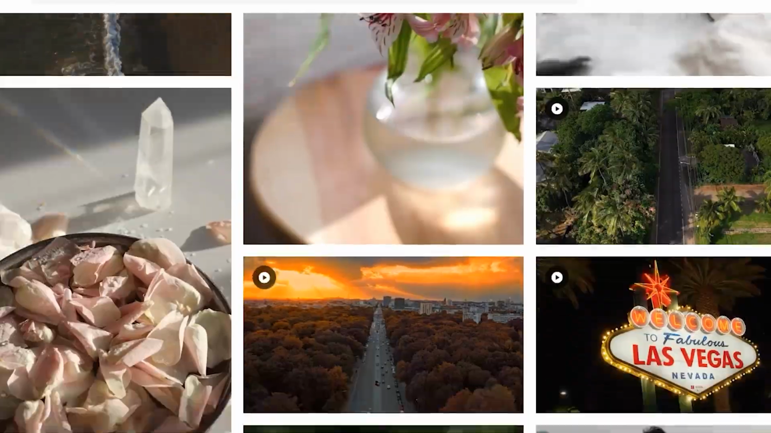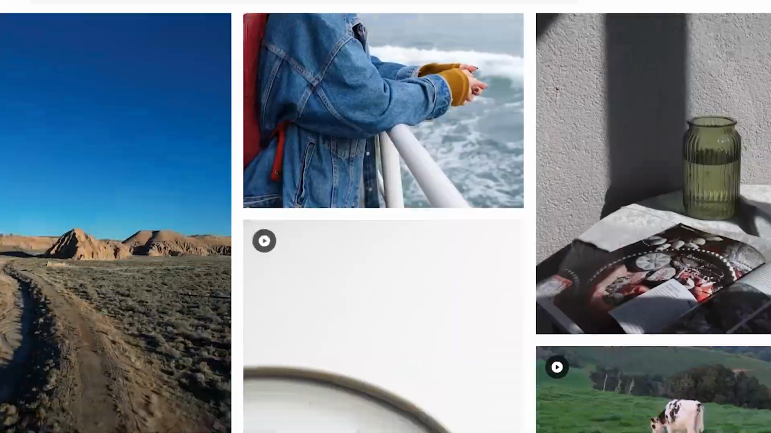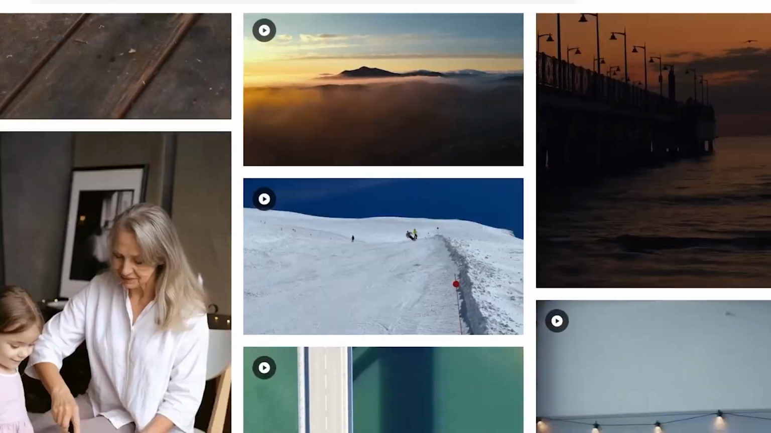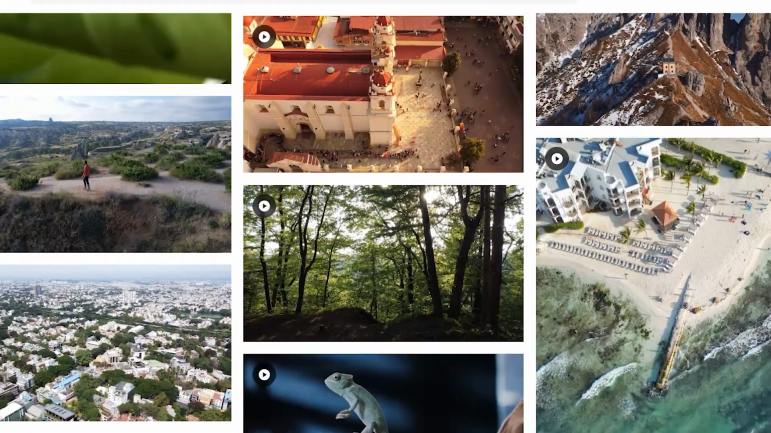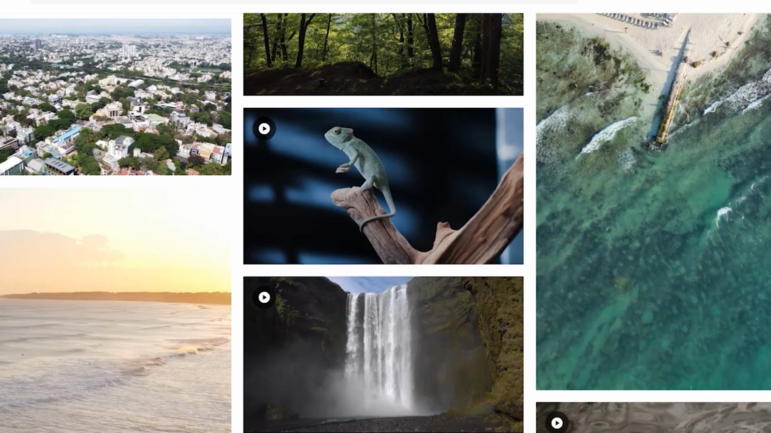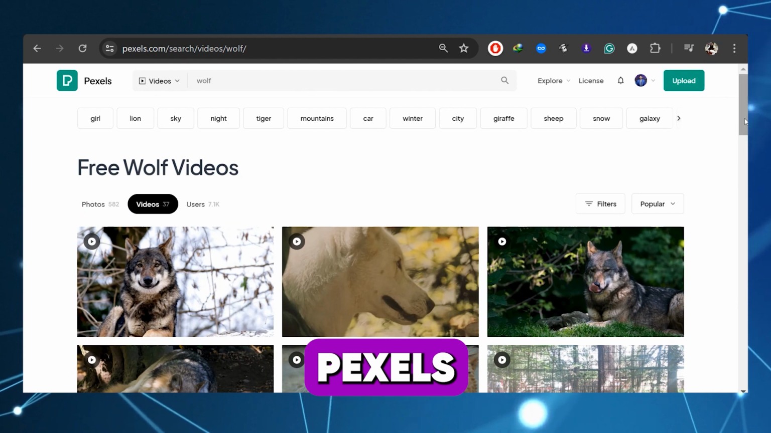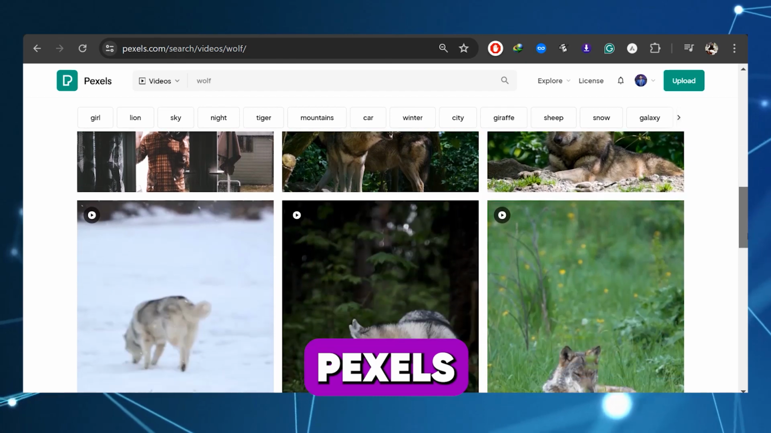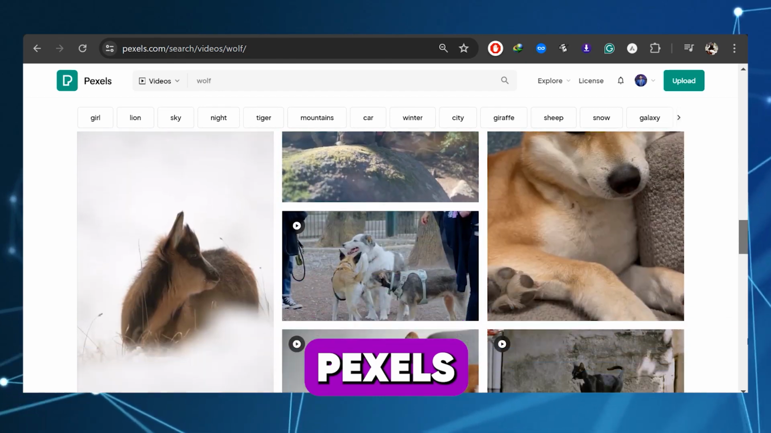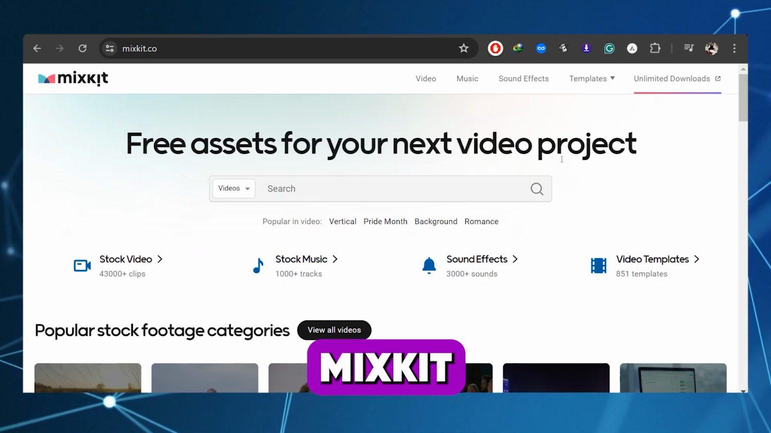Now we're going to talk about another way to get those videos. This method involves using special videos that you can use without any worries about copyright issues. To find these videos, you'll need to go to certain websites that offer them for free. One really good website is called Pexels.com, where you can find a lot of videos and pictures that you can use without any fear of getting in trouble for using them.